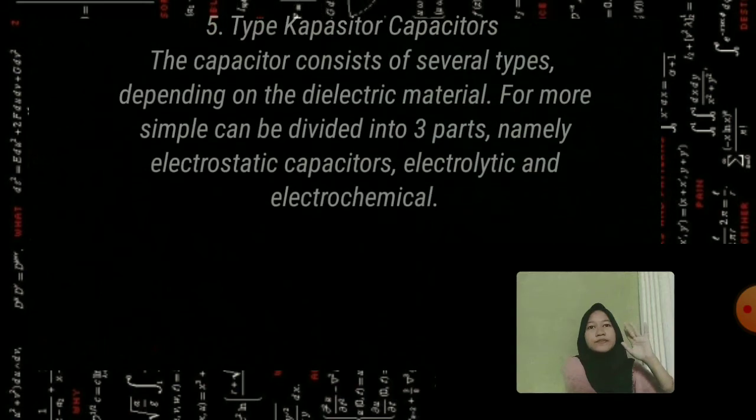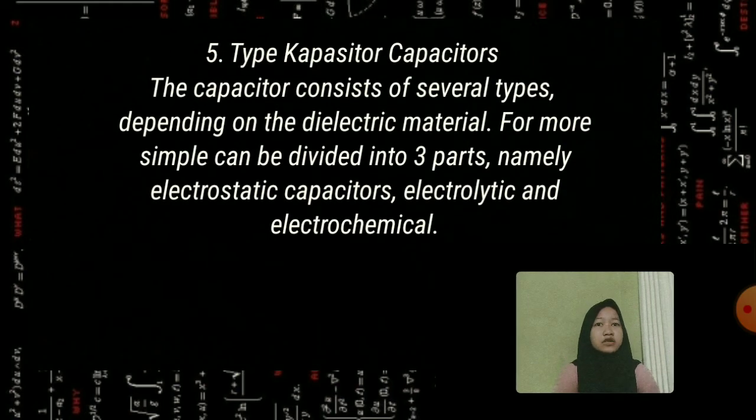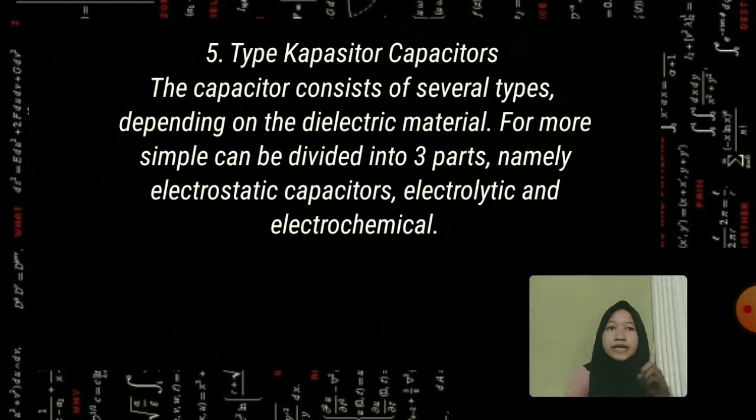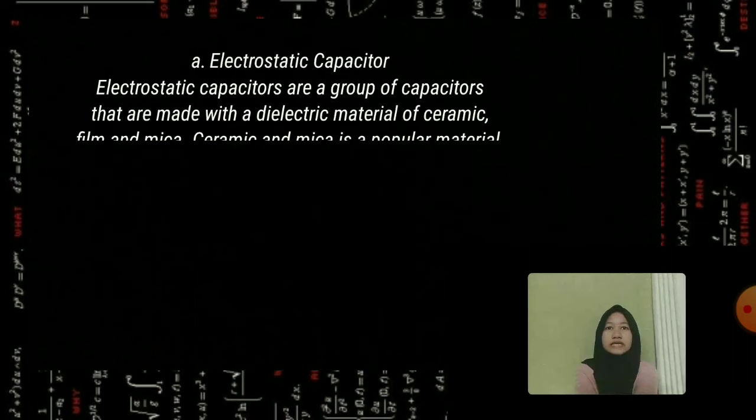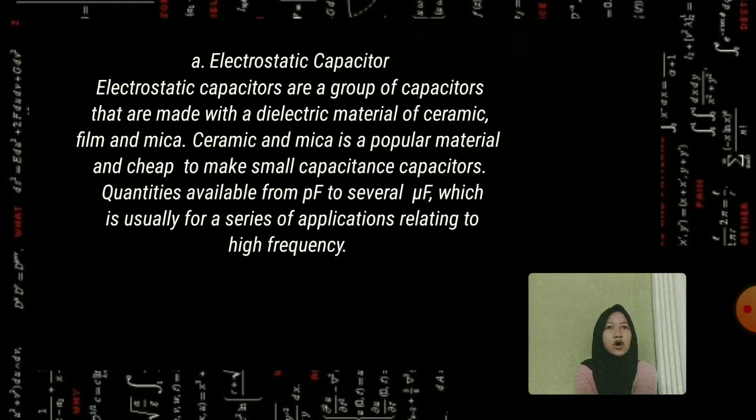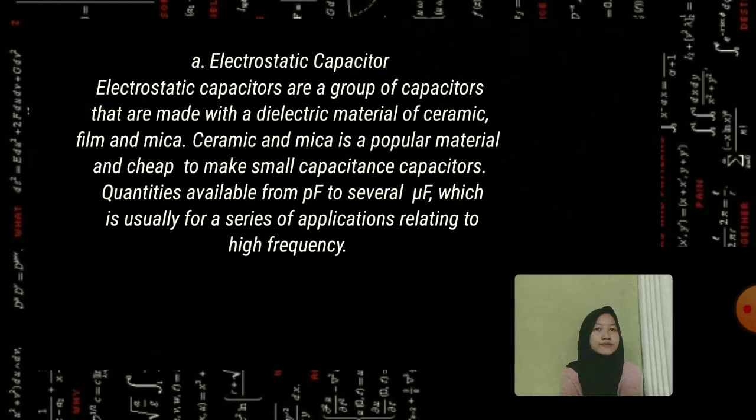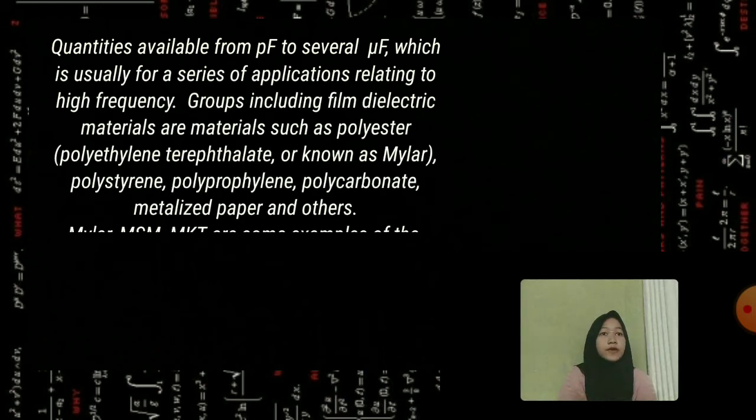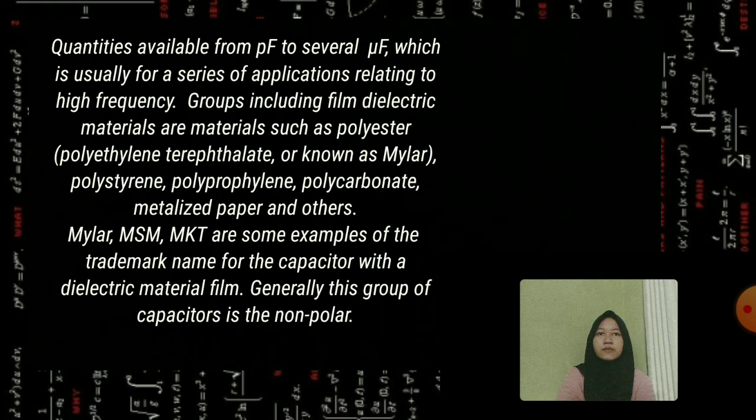Number 5. Types of capacitors. Capacitors consist of several types depending on the dielectric material. To be simpler, they can be divided into 3 parts, namely electrostatic, electrolytic, and electrochemical. A. Electrostatic capacitor. Electrostatic capacitors are a group of capacitors made with a dielectric material of ceramic, film, and mica. Ceramic and mica are popular materials and cheap to make small capacitance capacitors. Quantities available range from pF to several microfarads, usually used in applications relating to high frequency.